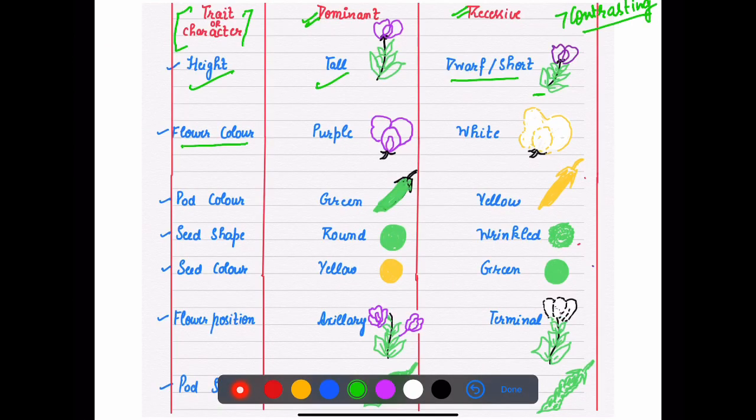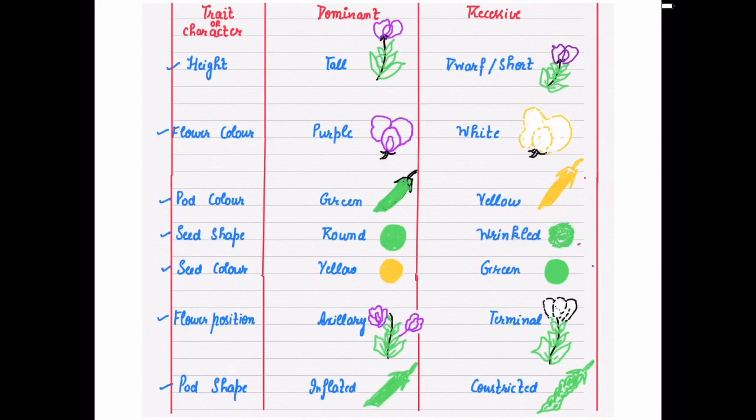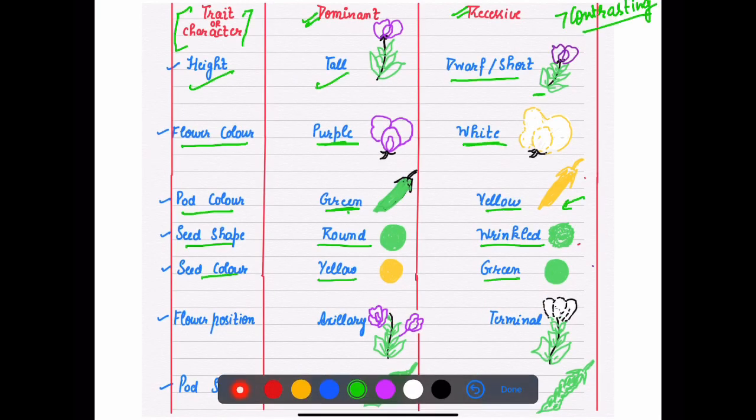Flower color: few were purple and few were white. Pod color, this is the pea pod: it is green, and in a few it is yellow. Yellow was recessive because it was observed in very few cases. Seed shape: mostly they were round, few were wrinkled also. If we talk about seed color, the dominant was yellow and green was recessive.